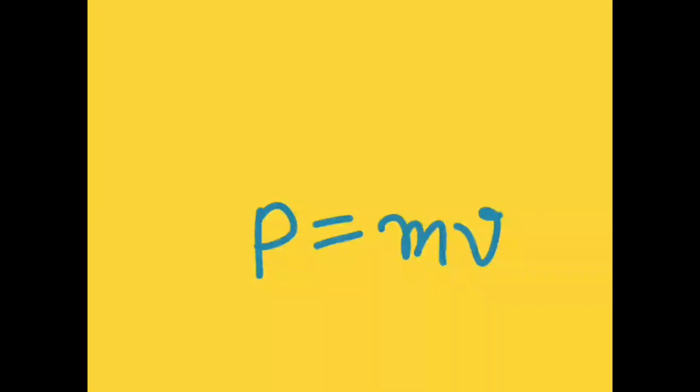In high school physics, we have read that momentum equals mass into velocity. Simple enough, right? But here comes the twist. It has been experimentally proved that light has momentum, but it has no mass. According to the formula of momentum, P equals mv, if mass is 0, then momentum will also be 0. So what's going on in here?